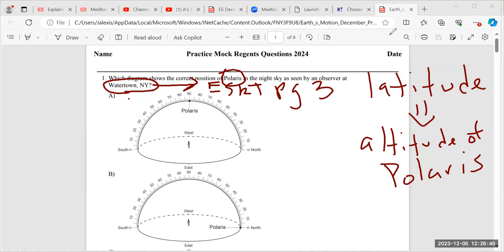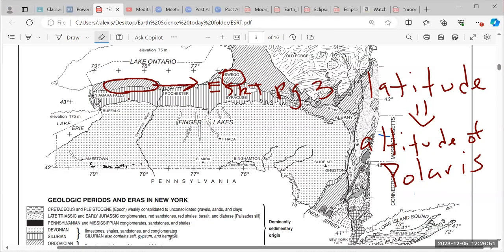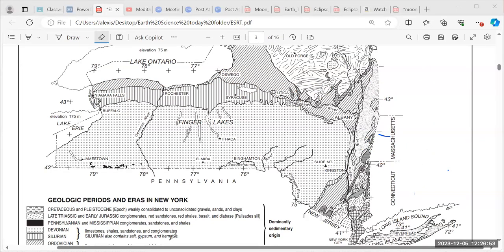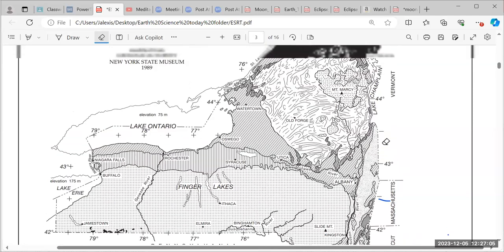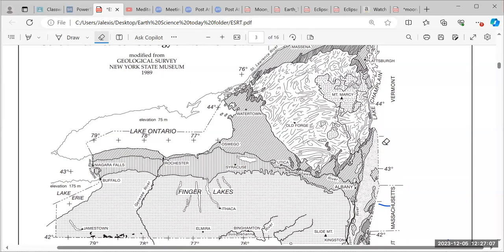All right. So let's take a look at page 3 of the reference tables. Okay. So when I'm looking, I see Watertown. Where is Watertown? Definitely Watertown is located right here.